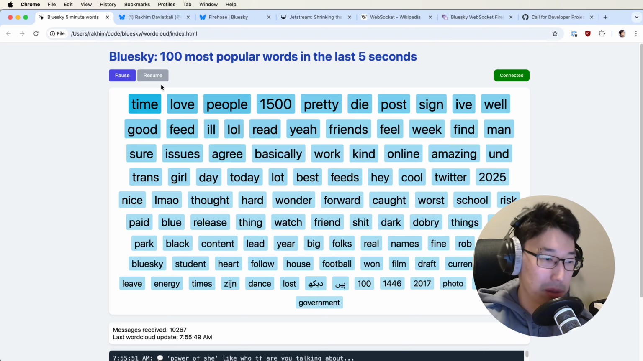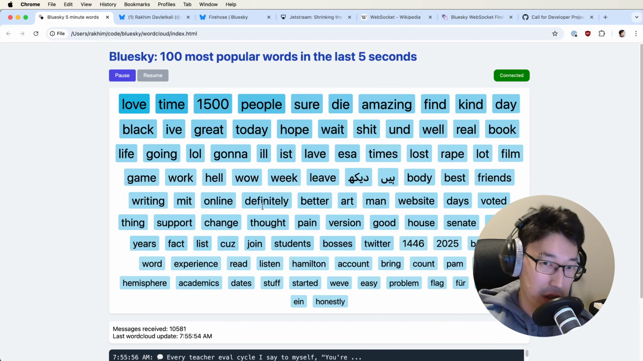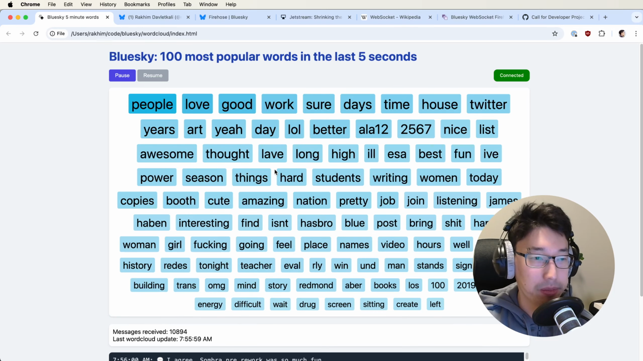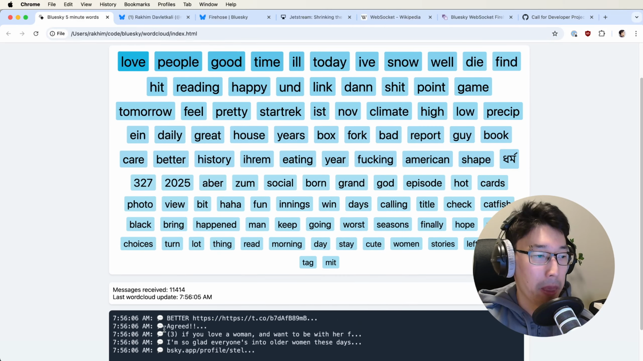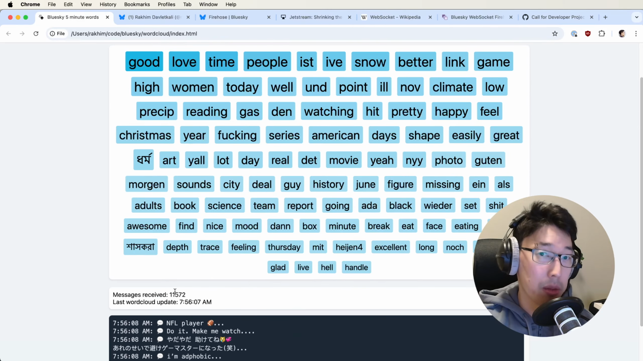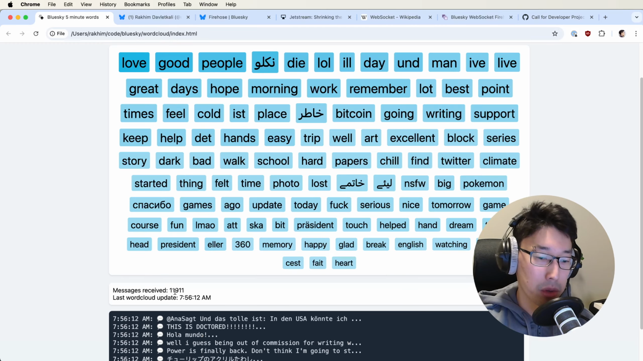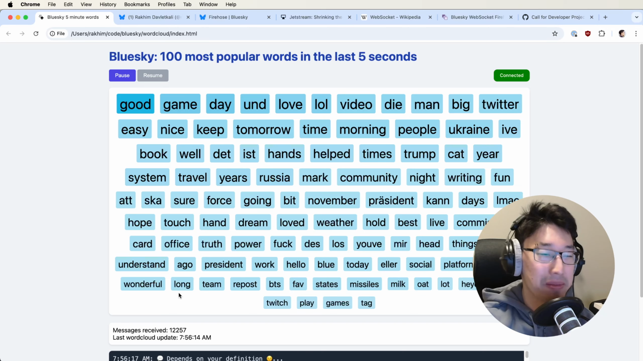Finally, how this works. It's just a page. As I said, no backend, and just simple JavaScript in the browser. It consumes that Jetstream, this lightweight Firehose. Stores all the messages in memory. And every 5 seconds, it pulls all the messages from the last 5 seconds.